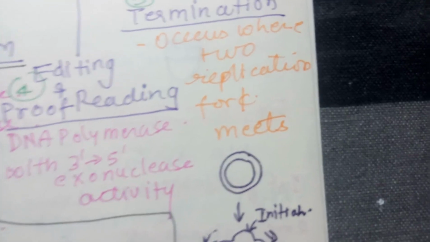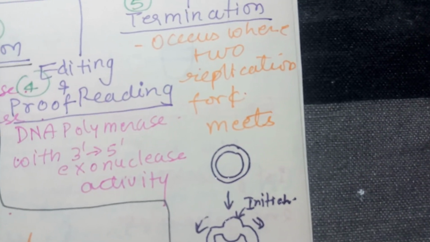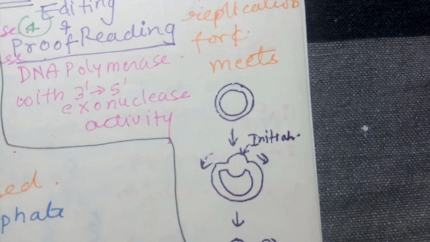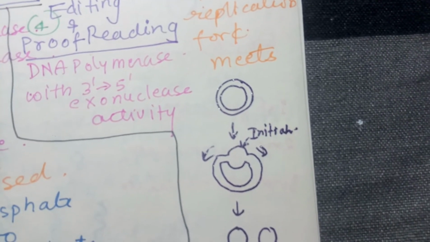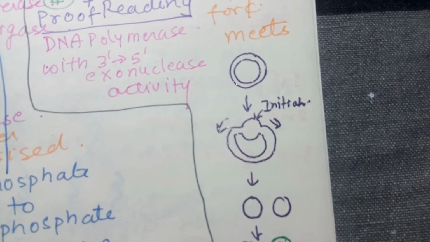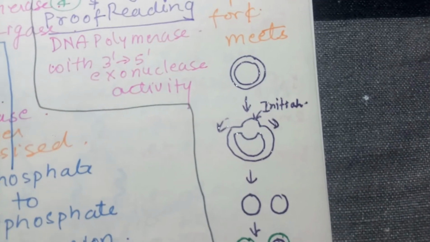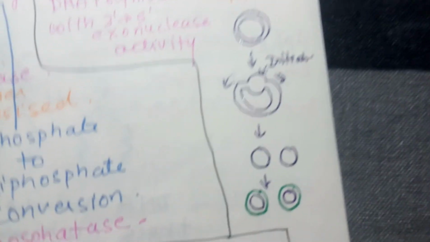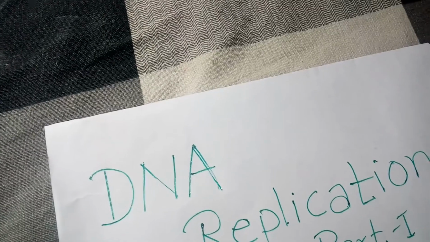Now consider circular DNA, which is usually present in prokaryotes. At a point the replication begins and it proceeds in both directions. So we say it is bidirectional, but the base pairs are added in the 5' to 3' direction. Then the 2 strands of DNA are separated and newly synthesized. So now we will see the detailed process.